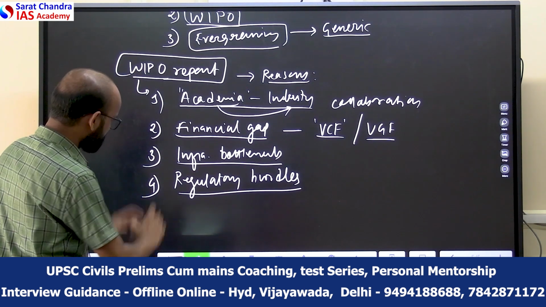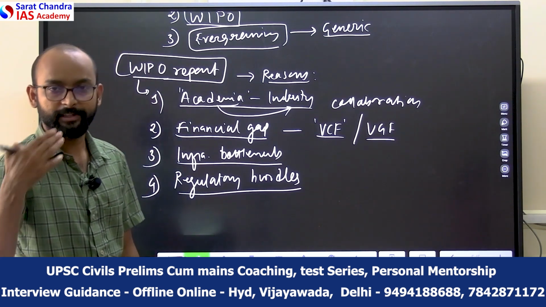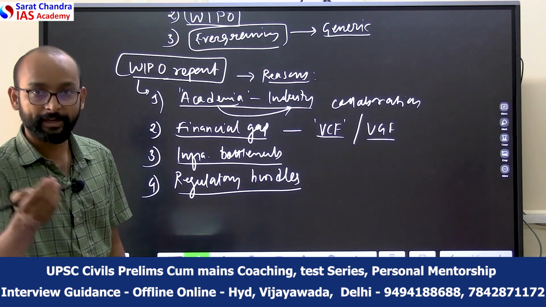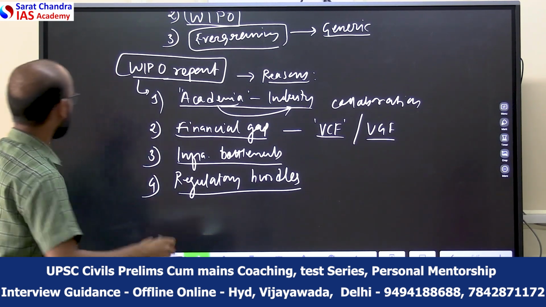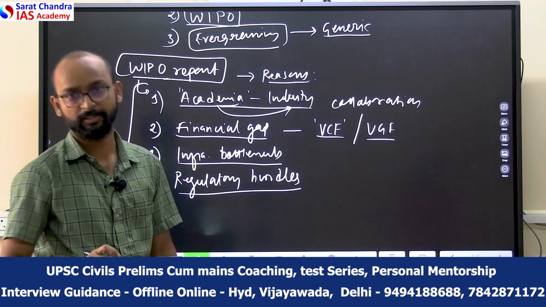So these things can be the reasons. Along with that, you can also mention traditional knowledge piracy related protests, and those things are also related to this. Okay, implementation or commercialization is not happening.